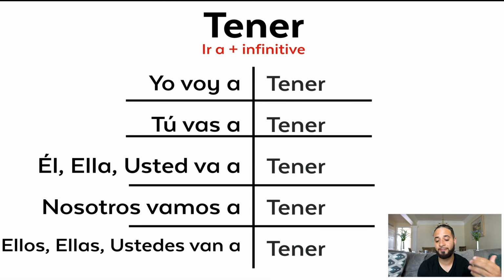So as you can see, the ir plus the infinitive is much easier, especially with verbs like tener. Instead of having to remember, oh, tendré, tendrás, learning that you have to change that verb, you could just say, yo voy a tener, tú vas a tener. And that's why I recommended heavily in that video that you learn the ir plus the infinitive. But that was a quick breakdown of all the verbs.